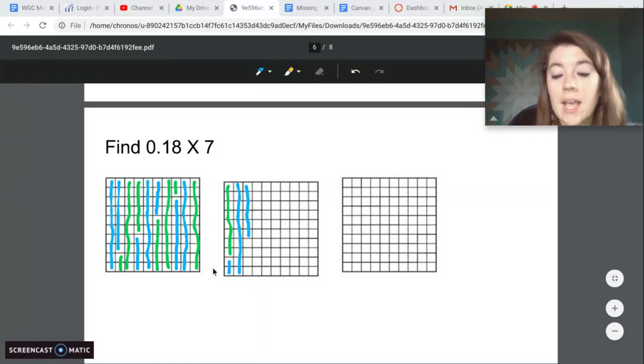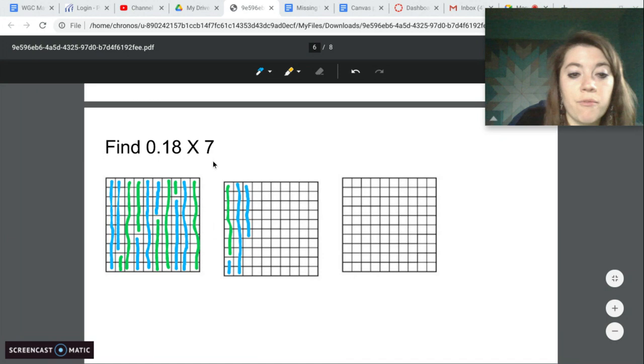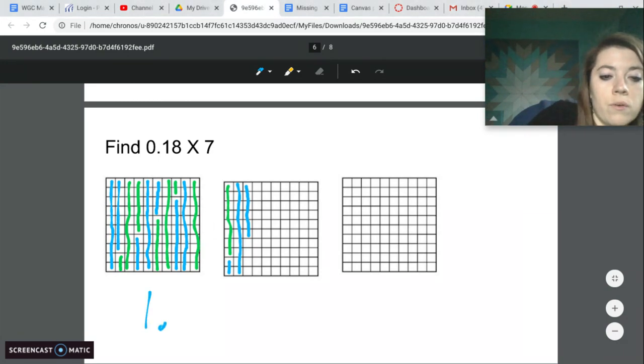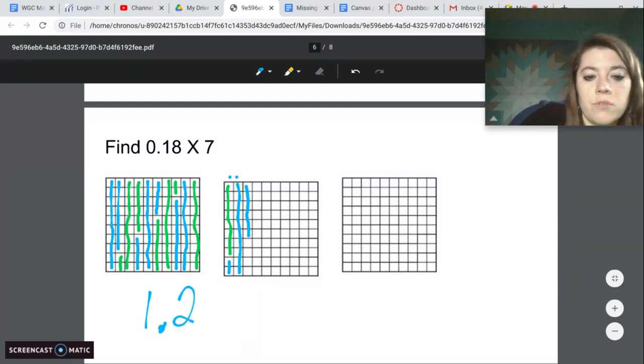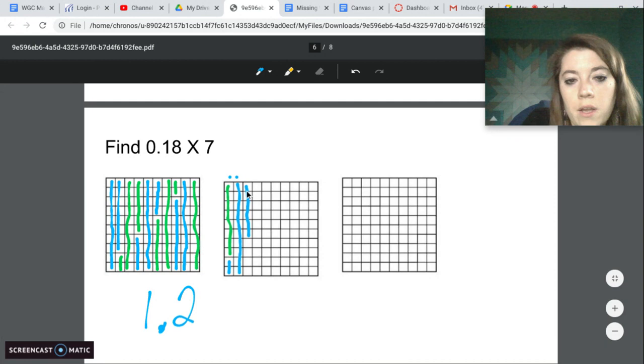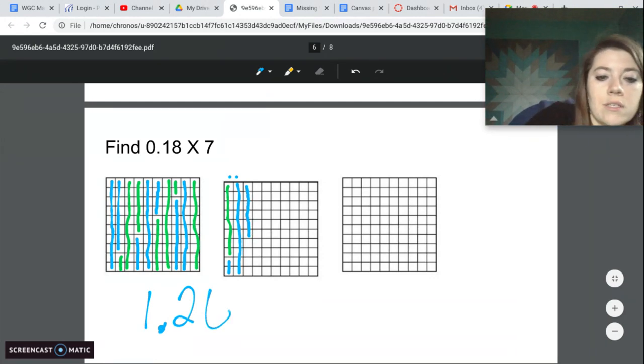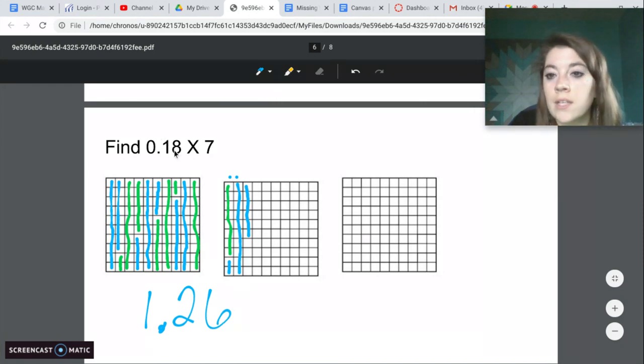So we've got our 7 18 hundredths. So notice we have 1 whole, and we have 2 columns completely filled in. So we have 2 tenths. And then we have 1, 2, 3, 4, 5, 6 hundredths. So 18 hundredths times 7 is 1 26 hundredths.